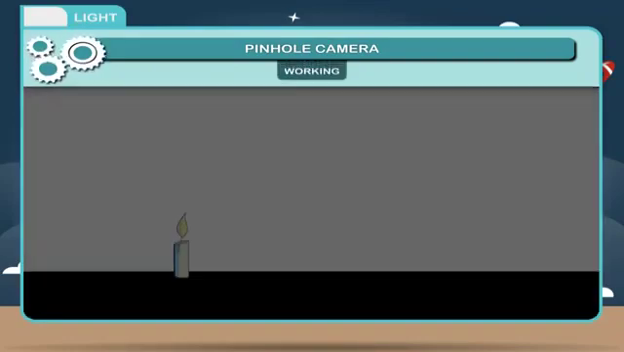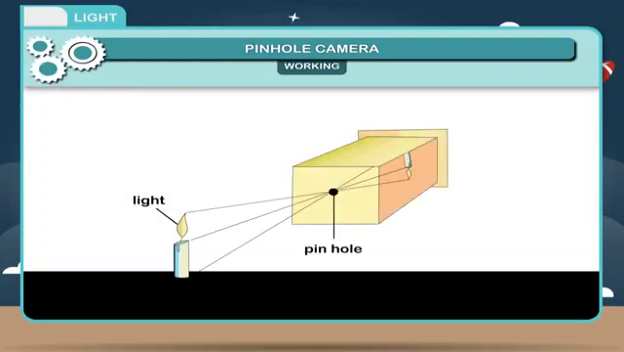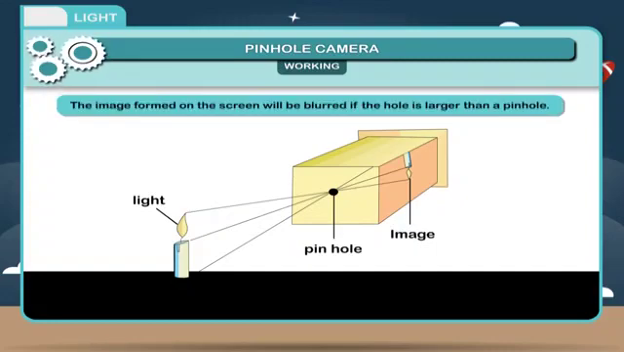Working. The light from the top of the candle travels in a straight line through the pinhole and the image on the pinhole camera screen is upside down. It continues to go in a straight line until it hits the screen. This means it must strike at the bottom. Light from the bottom of the candle strikes at the top. The image formed on the screen will be blurred if the hole is larger than a pinhole.